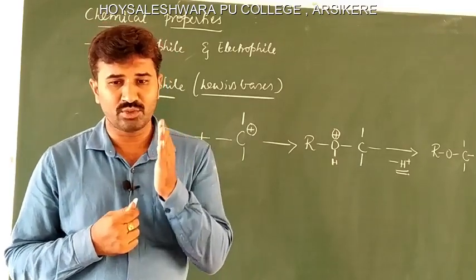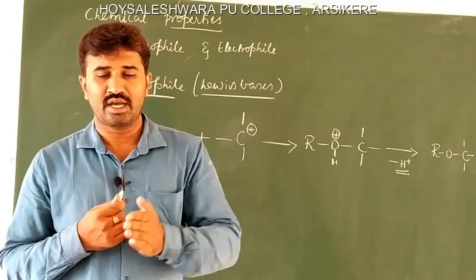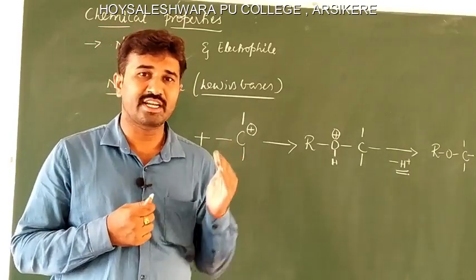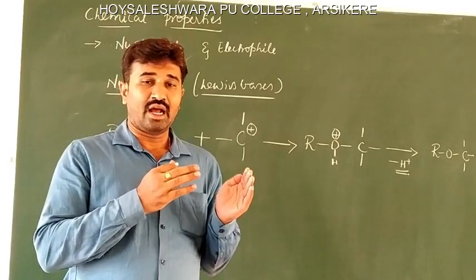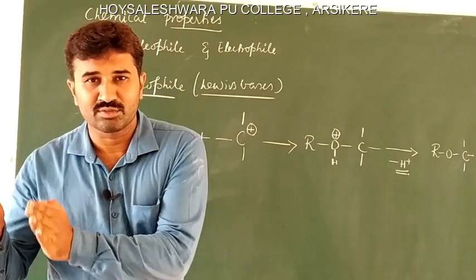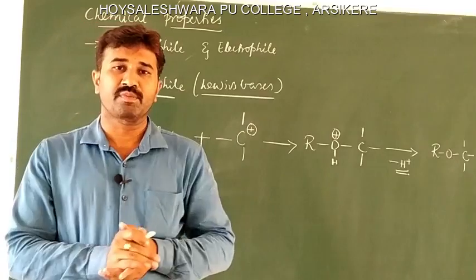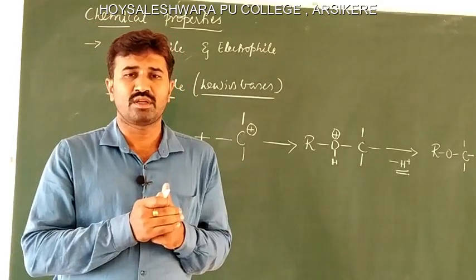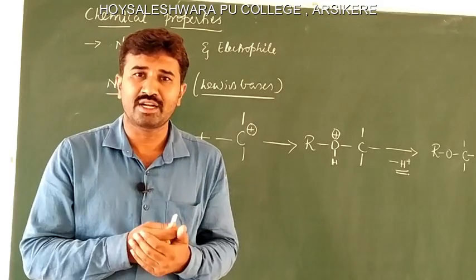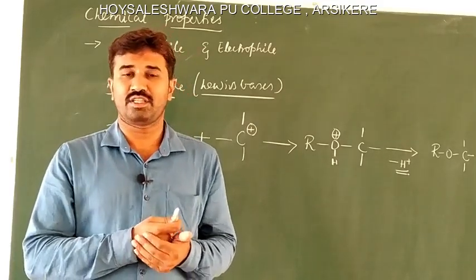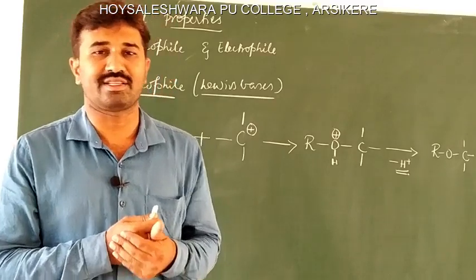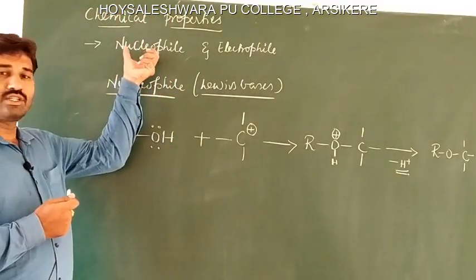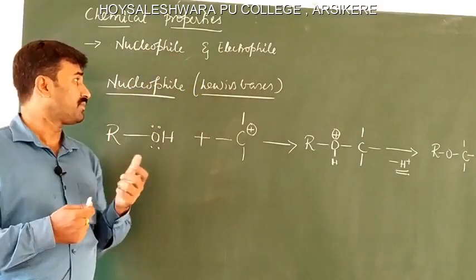Because the nucleus is positively charged and nucleophiles are electron rich molecules, electron rich means negatively charged species, they love the nucleus which is positively charged. In the same way, electrophiles are electron deficient species which love the electron rich centers. Therefore, they are called electrophiles. So here alcohols behave both as a nucleophile and electrophile.